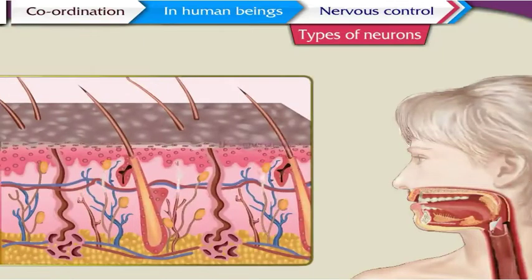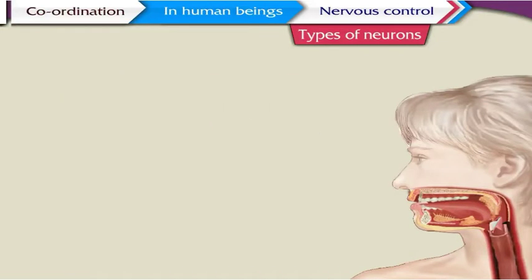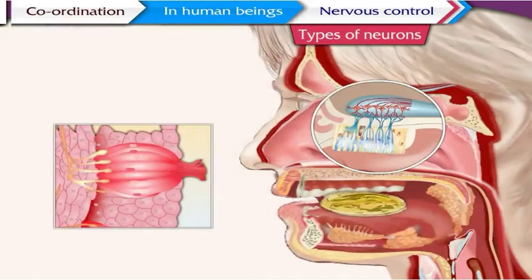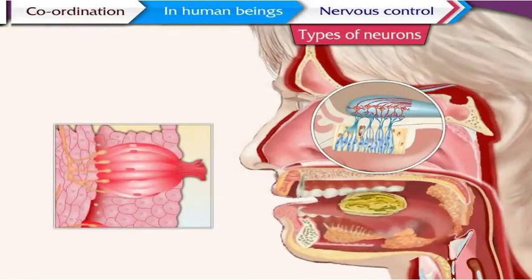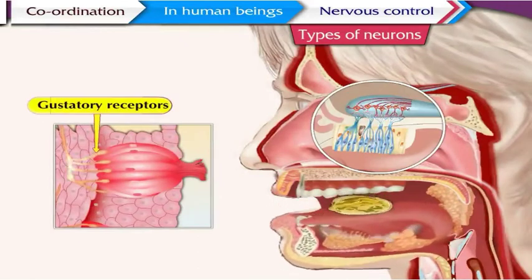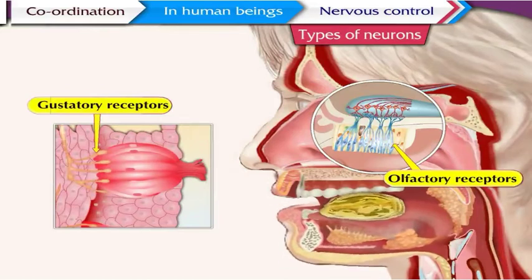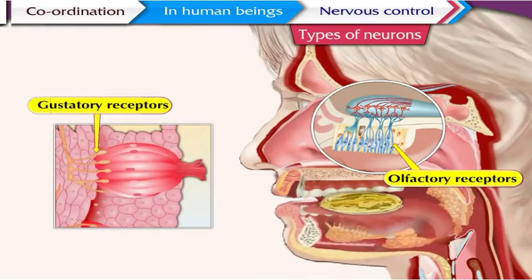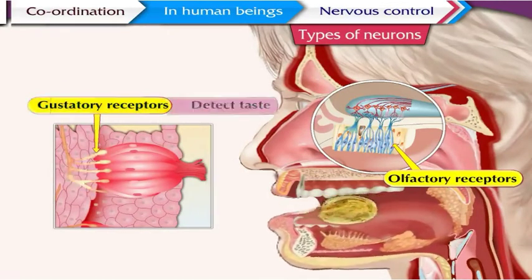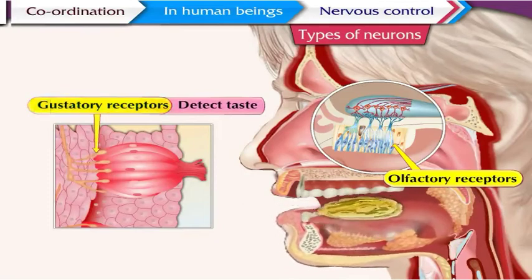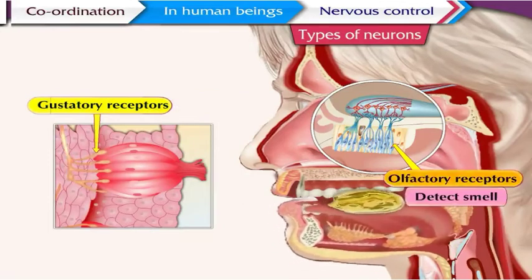The skin has thermoreceptors to detect temperature. There are receptors in the tongue and nose as well. These are known as the gustatory receptors and olfactory receptors respectively. Gustatory receptors detect taste, while olfactory receptors detect smell.